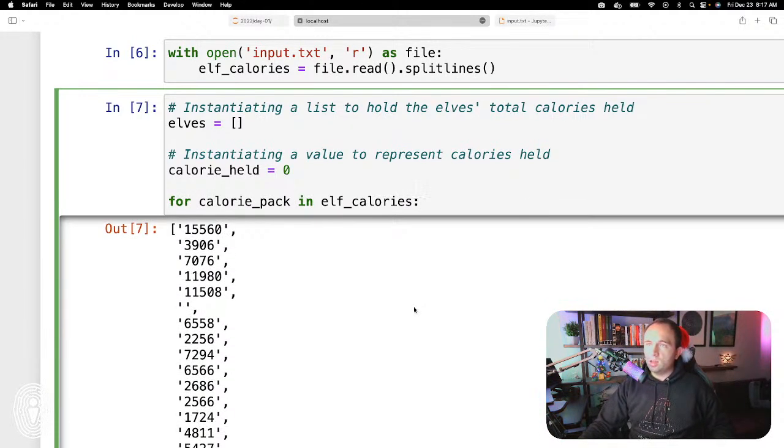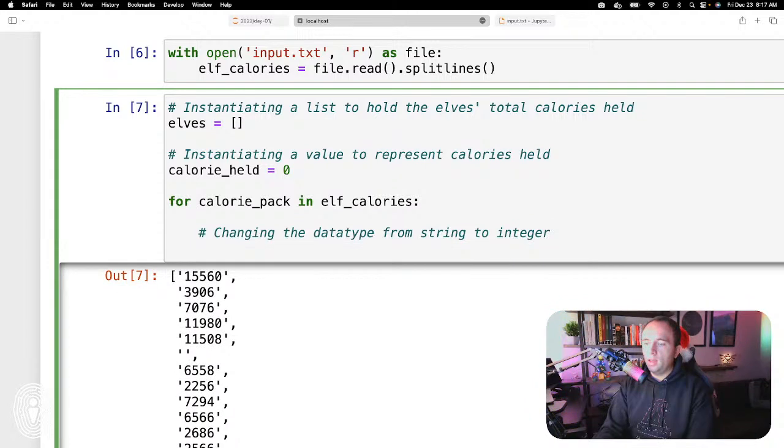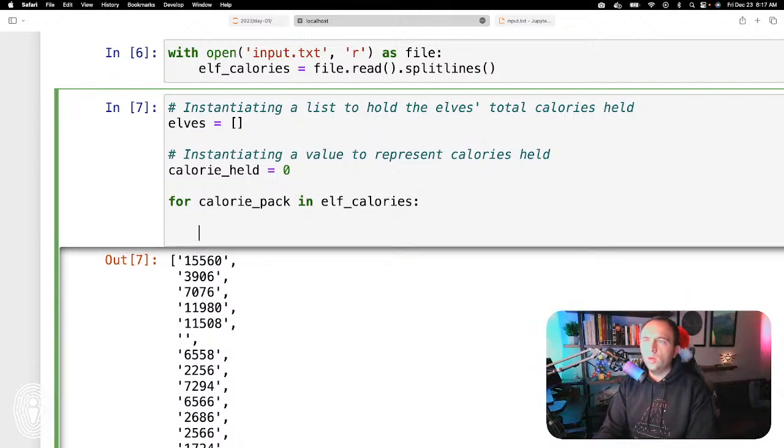So for calorie in calorie packs. All right, so for the first thing we need to do is change the data type from string to integer. Well, actually, no, I don't want to do that yet. So the one, what do I want to do here? No, well, okay, so